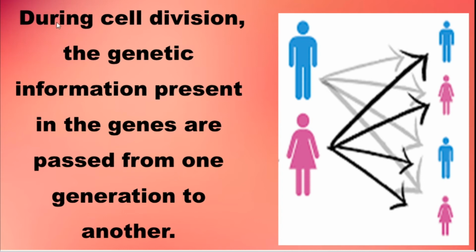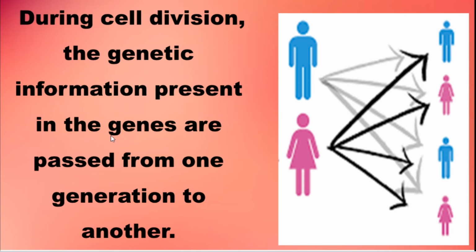One more thing: not only during cell divisions, but during fertilization, the sperm has some of the genetic material and the egg also has some of the genetic material. They fuse together and produce new characters. Sometimes, as we have studied, there are two types of genes: one is a recessive gene, another is a dominant gene, which we studied in the previous class.